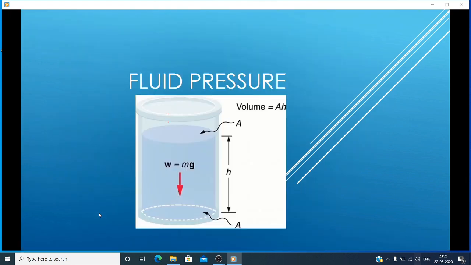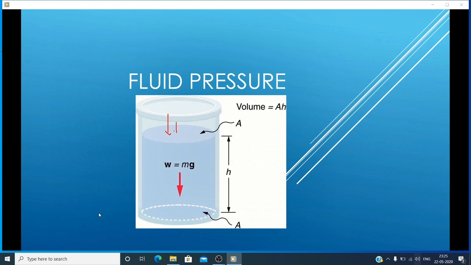Here you can see the vessel contains liquid, so it exerts normal forces on the surface of the vessel. Here you can see this is fluid per unit area.